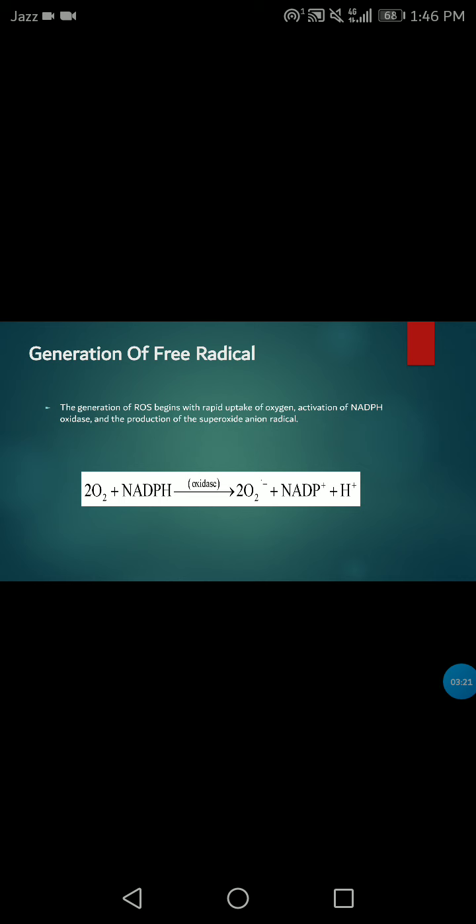Generation of radicals. The generation of ROS, reactive oxygen species or free radicals, begins with rapid uptake of oxygen, activation of NADPH oxidase, and production of the superoxide anion, called O2. This equation shows the generation of the ROS. Now the superoxide anion radical is converted into hydrogen peroxide.